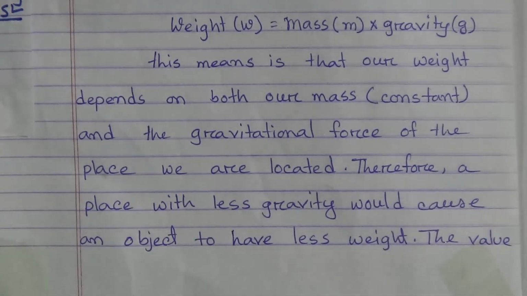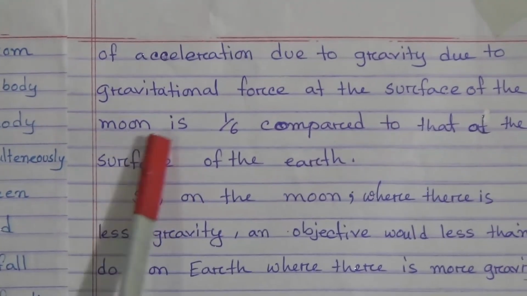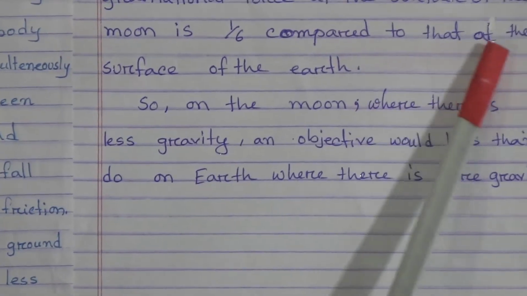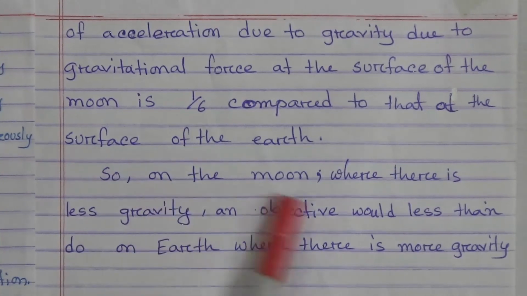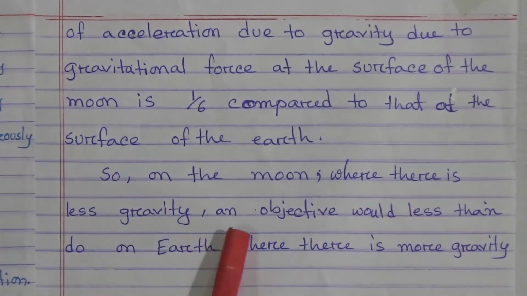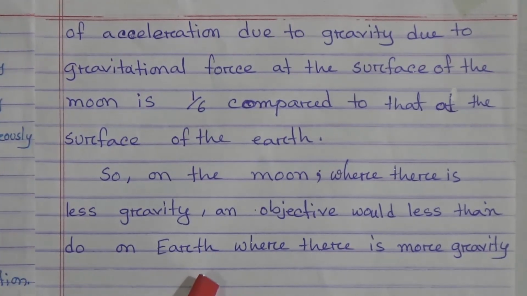The value of acceleration due to gravitational force at the surface of the moon is 1/6 compared to that at the surface of the earth. So on the moon, where there is less gravity, an object would weigh less than it does on the earth, where there is more gravity. That means the weight of that object will be more on the earth's surface and less on the moon's surface, because there is less gravitational force.